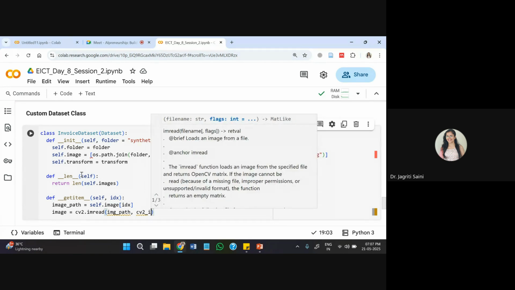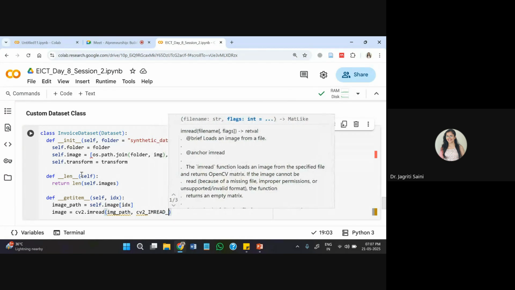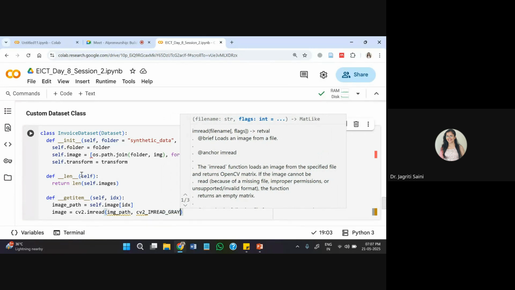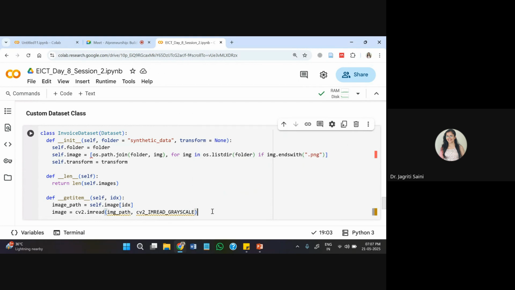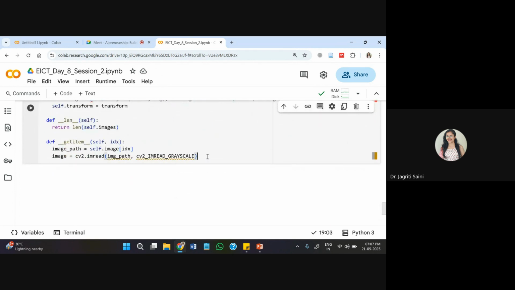And I'll make sure that I'm reading it in grayscale format. So I'll pass here CV2 imread grayscale so that it gets that specific format only. This one I'll be keeping dot here, and image path is fine. Okay, this one I'll make img so it will match with this one.